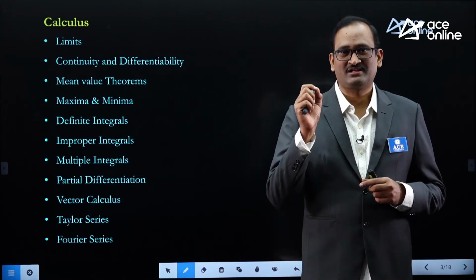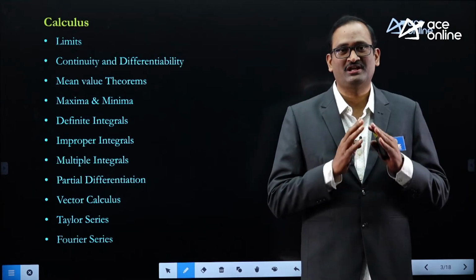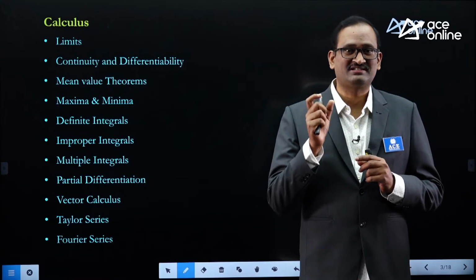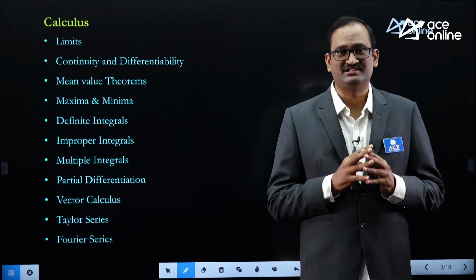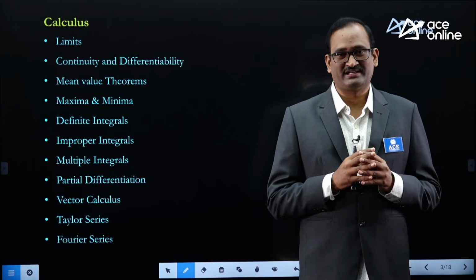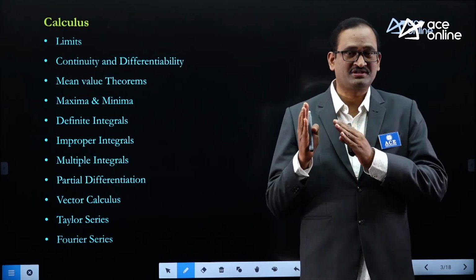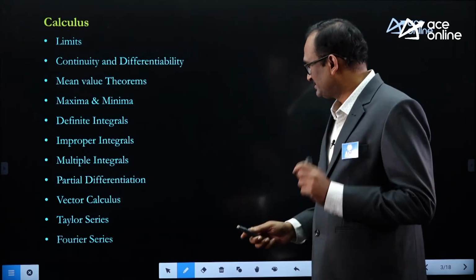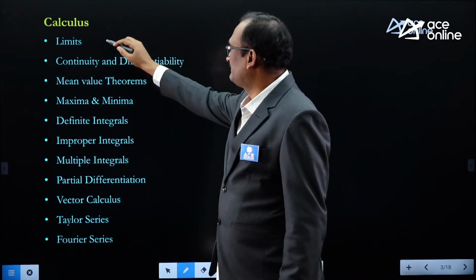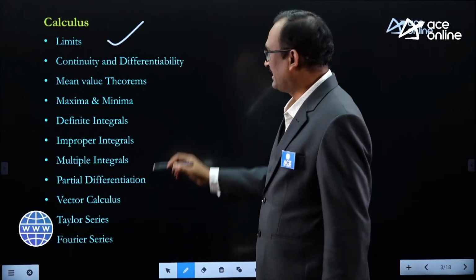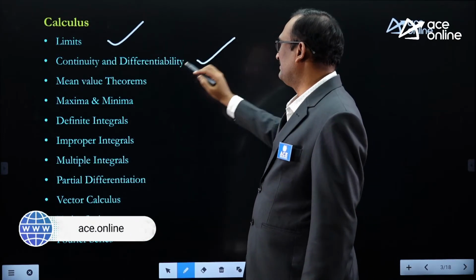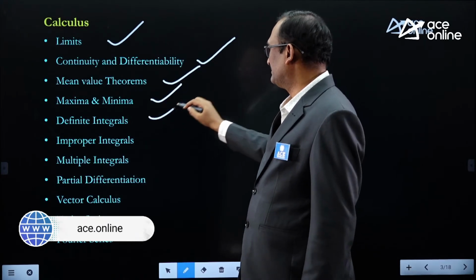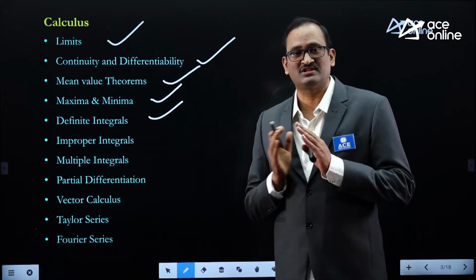But for electronics and communication engineering students, they don't have Fourier series in the GATE syllabus, but it is in the ESE. Both for GATE and ESE it is there in the syllabus, except electronics. For computer science engineering students, we have only these topics for GATE: limits, continuity and differentiability, mean value theorems, maxima, minima, definite integrals. These are the only topics we have in the syllabus.